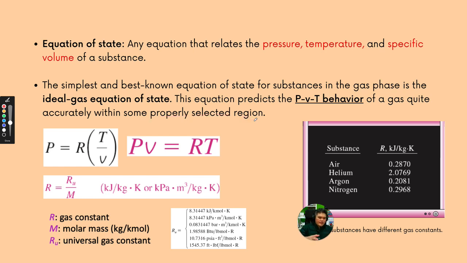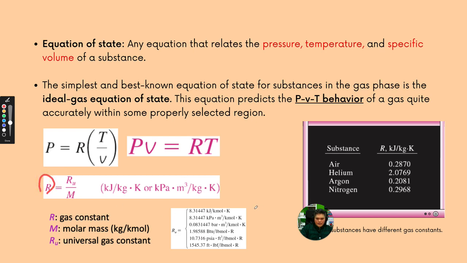If it goes beyond that region, then it can cause a lot of error. So that's why the ideal gas equation can only be used in certain regions, right? For example, if you rearrange the equation from the beginning, we have PV equals RT. This particular R is actually RU, which is the universal gas constant, divided by the molar mass. So R is the gas constant, and you have the molar mass and RU. RU divided by M gives you the gas constant.